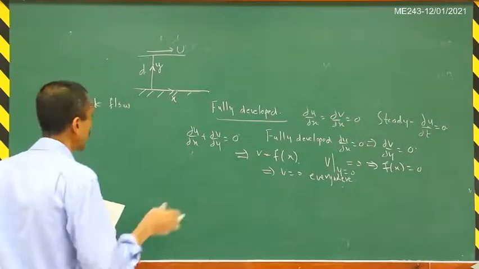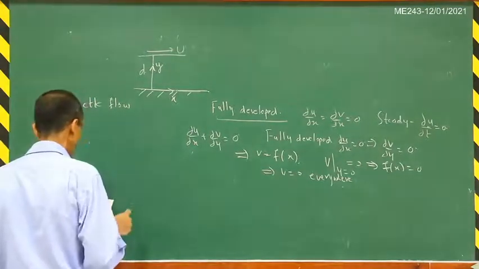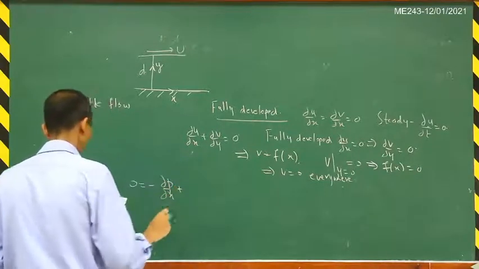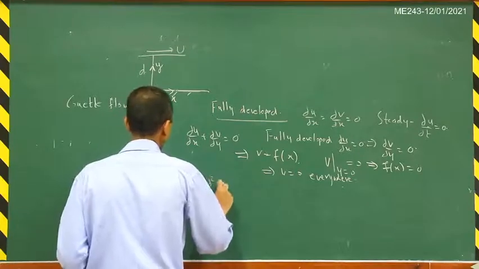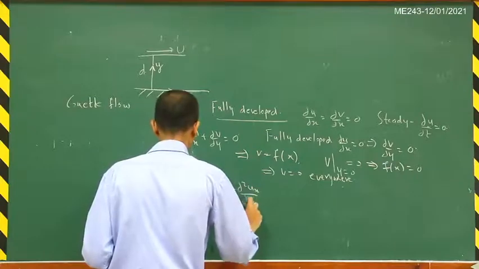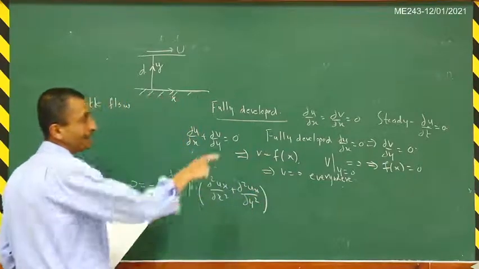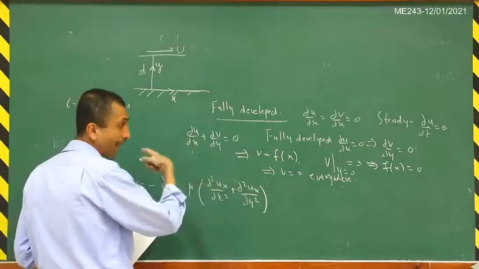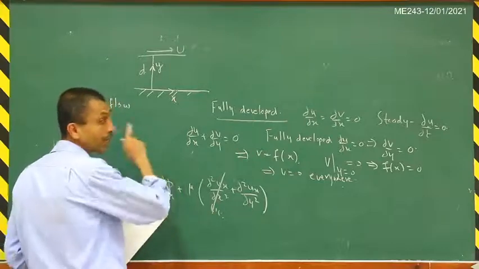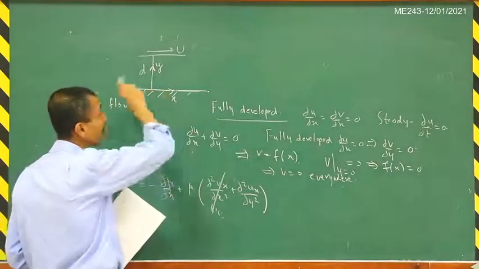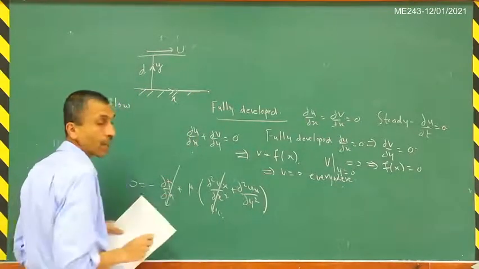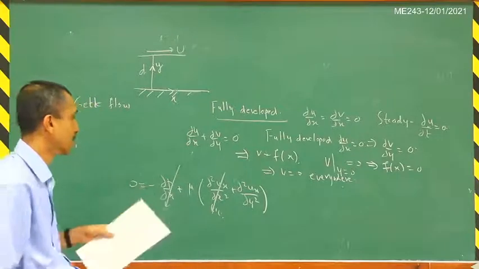Then if you now look at the Navier-Stokes equations, then you will get that 0 is minus del p by del x plus mu times del square ux by del x square plus del square ux by del y square. And again, we have seen that del u by del x is 0 at all x, so this term also goes to 0. And then we are saying that there is no pressure gradient imposed in this flow. The flow is being driven by the plate that is moving, so no imposed pressure gradient. And so this is the equation that we get.